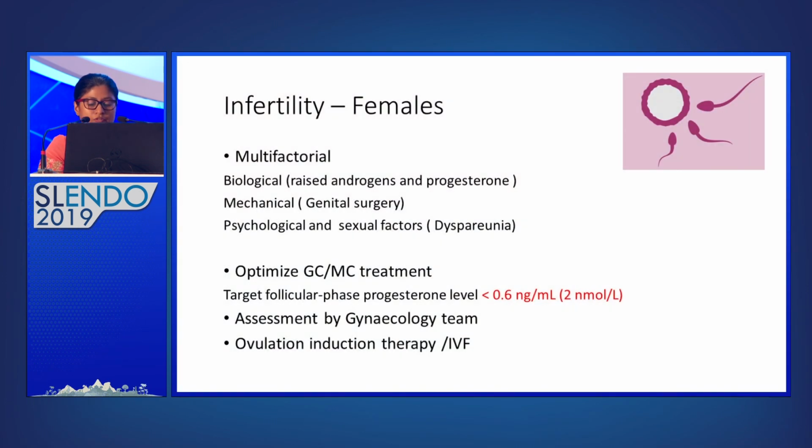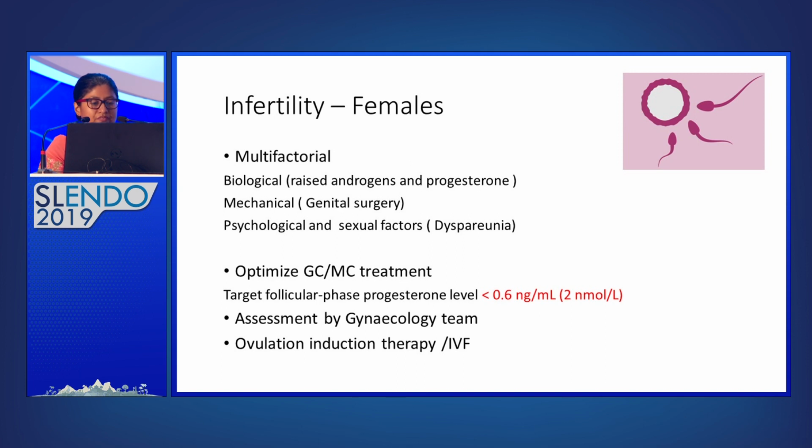So infertility is one of the major problems in adults. It's usually multifactorial. Raised androgen levels and progesterone can interfere with folliculogenesis and maturation of the endometrium. And in those who had classic CAH and have undergone surgery, mechanical problems like vaginal stenosis and also a small introitus causing dyspareunia are problems. And so these patients can have several sexual and psychosocial problems.